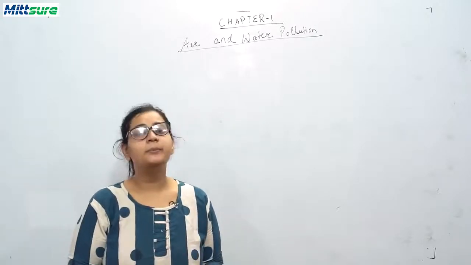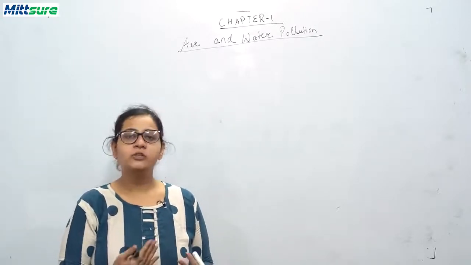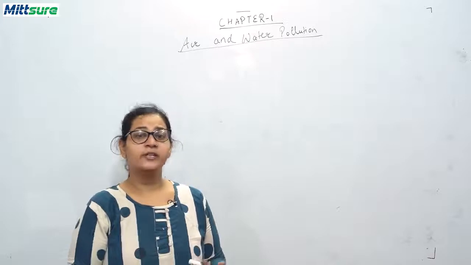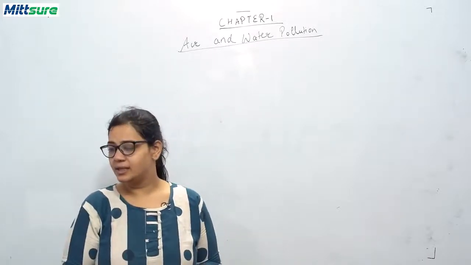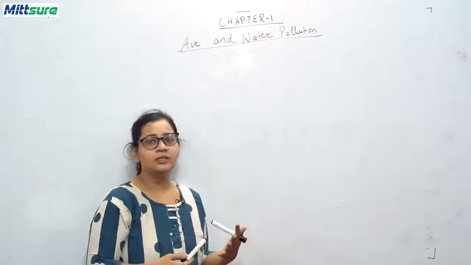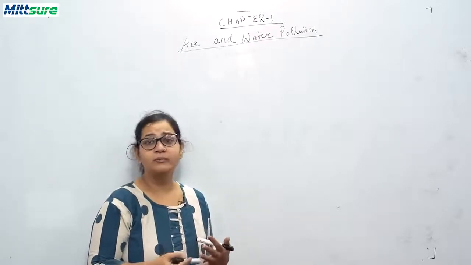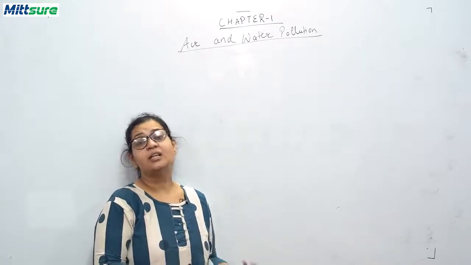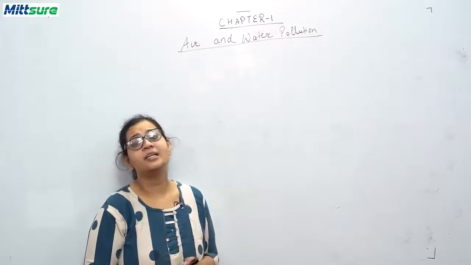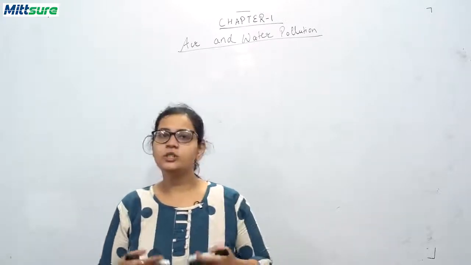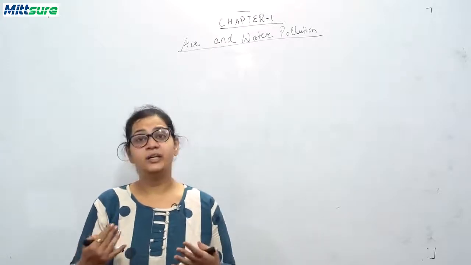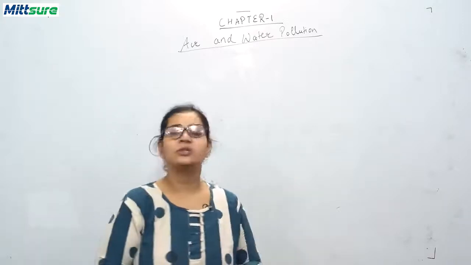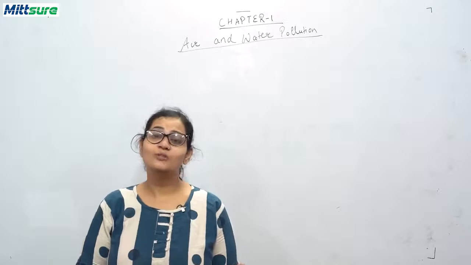Now students, what is air pollution? When the addition of harmful or unwanted substance is done to the air, it affects both living and non-living beings. These activities do not only affect living beings but the non-living things also, because when non-living things are affected, then ultimately the living things will be getting affected. Human activities are very much the cause of producing this type of pollution. Every pollution is more or less caused by human activities.